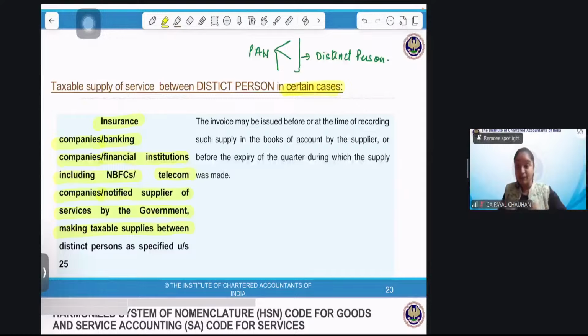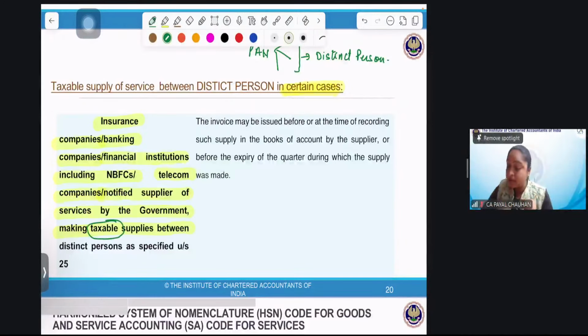Now I'll continue with the topic. We have any supplier who has been notified by the government, and they make a taxable supply between distinct persons specified under section 25. So if I'm an insurance company, a banking company, a financial institution, an NBFC, a telecommunication company, or any company notified by the central government, and I'm making a taxable supply between distinct persons, in that case the invoice may be issued before or at the time of recording such supply in the books of